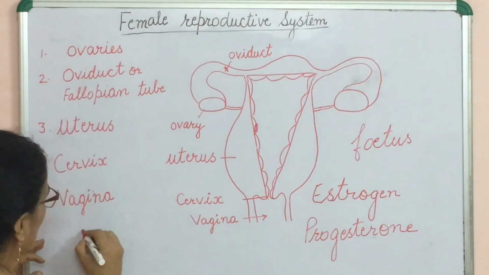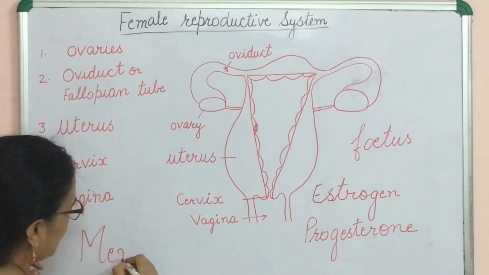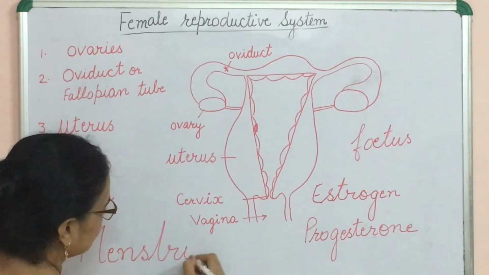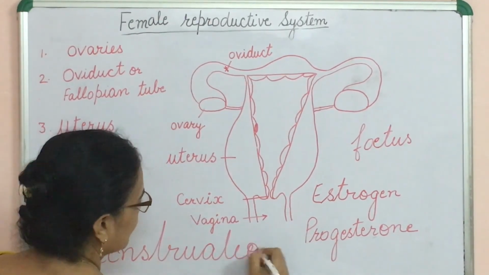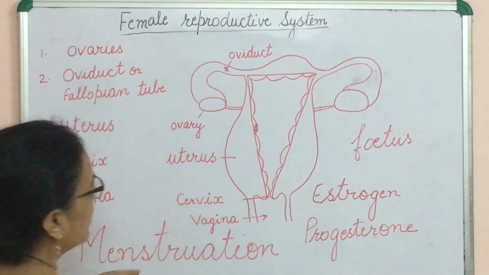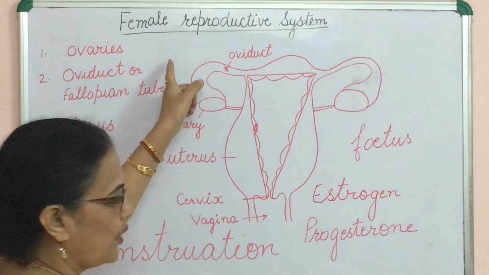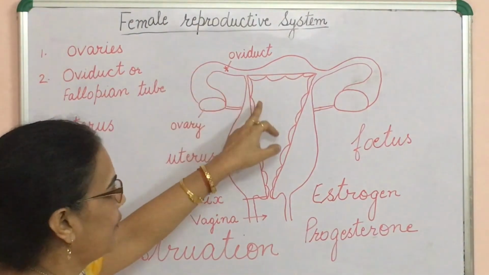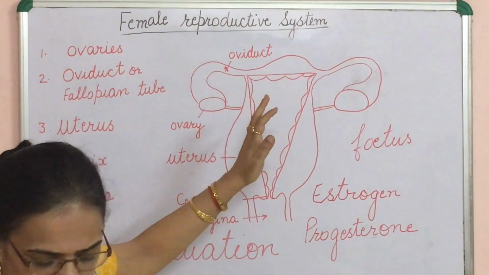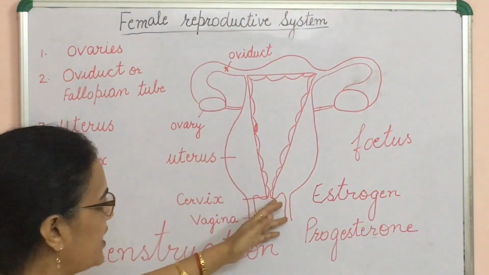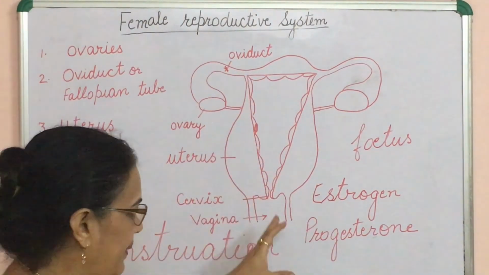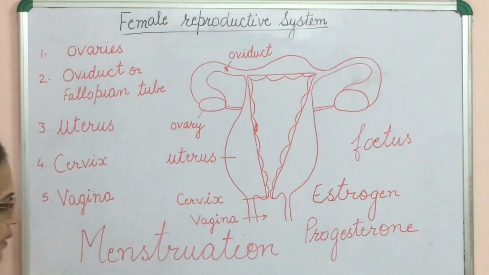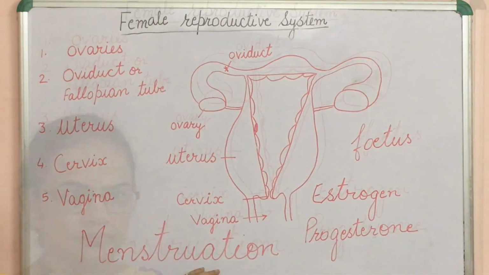If the egg is not fertilized, then the wall of the uterus breaks. It comes out through the vagina as mucus and blood. This process is known as menstruation.